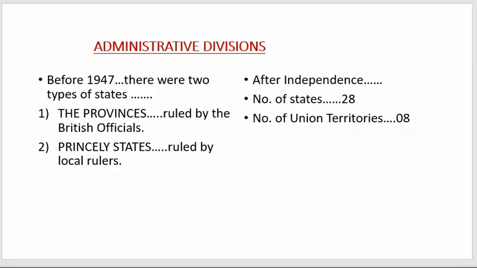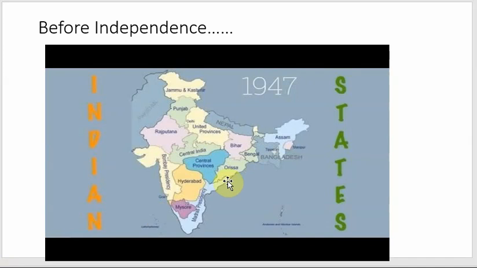Now let's talk about the administrative divisions before independence. It means before 1947 there were two types of states. It was not like today where we have 28 states. So before independence there were only two types of states. One was provinces, which were ruled by the British officials, and the second was princely states ruled by the local rulers. But after independence we have 28 states at present and 8 union territories. This is a map before independence. You can see provinces also, you can see the princely states also.